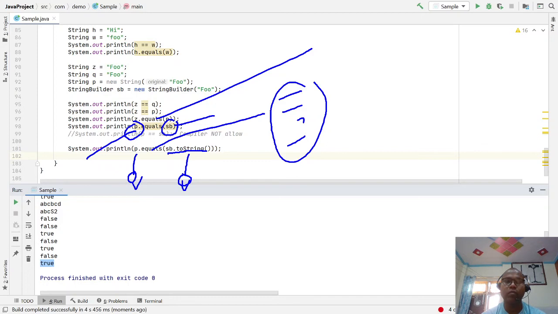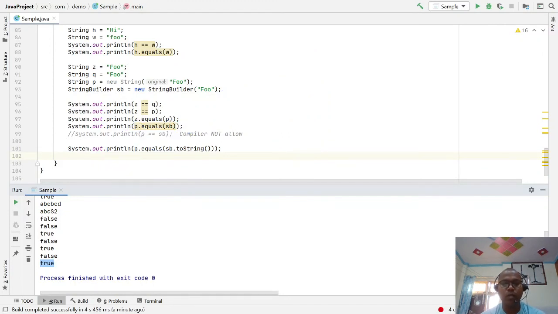Equals first checks whether both objects are the same instance, the same type of instance or not. If the same type, then go on; if not the same type, then return false. So in general, the equals method follows a very strict rule. First, if both objects refer to the same memory location, then true.